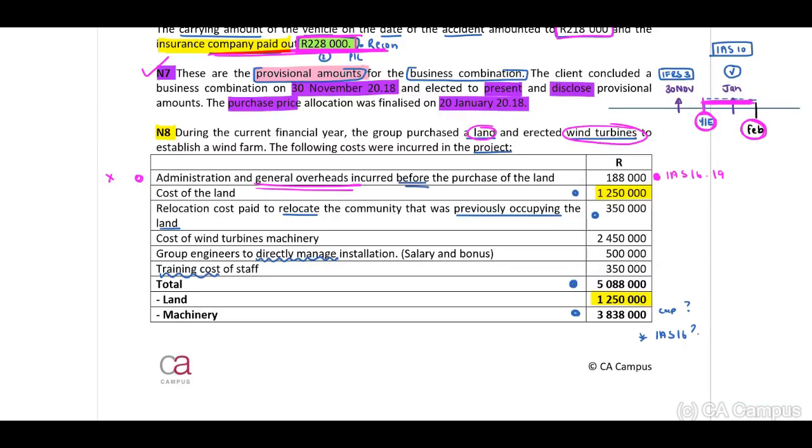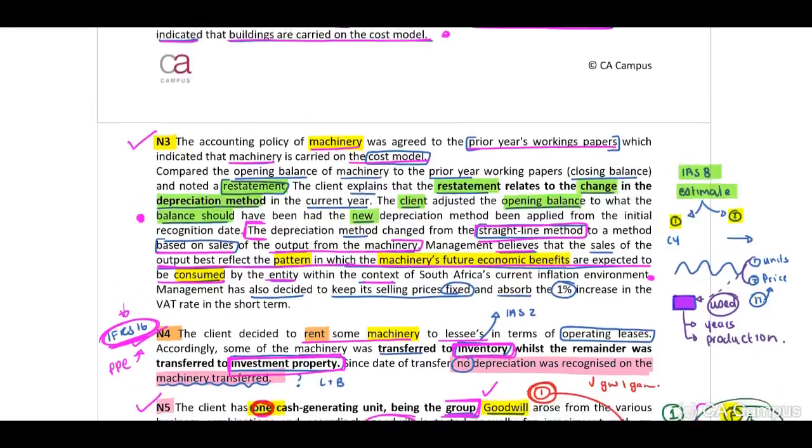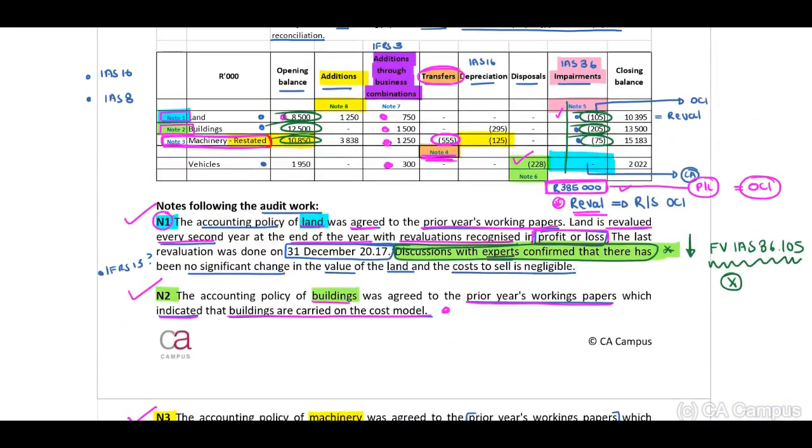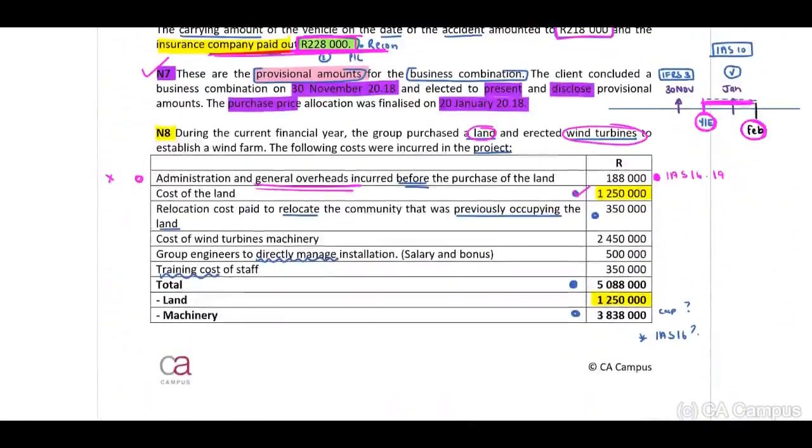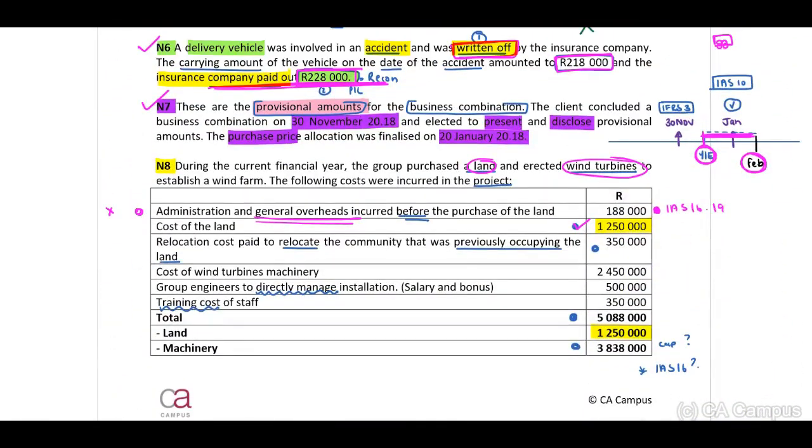Cost of the land, yes, we may capitalize this. When we look at the reconciliation 1,250,000, they have included this 1,250,000. The relocation costs, can we include this? Yes, guys, in terms of IAS 16, we may include the 350,000, the cost of wind turbines machinery. Yes, in terms of IAS 16, group engineers that directly worked on the project. Yes, we may capitalize this.